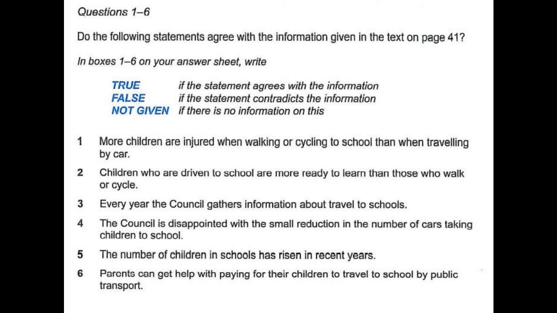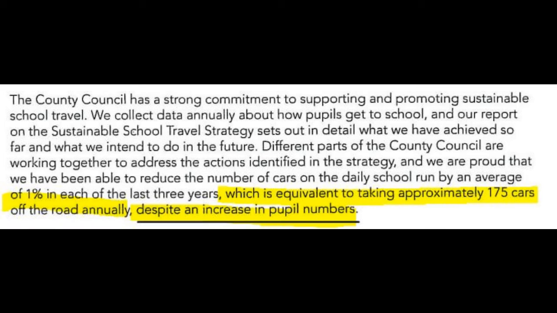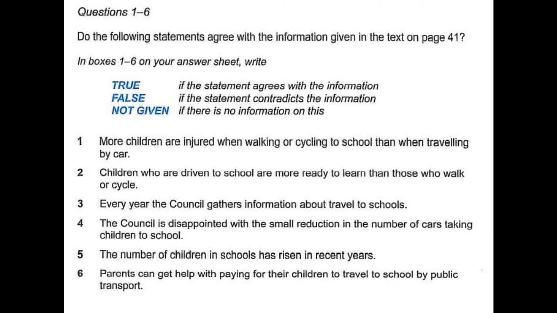Now, after that, the number of children in the school has risen in the recent years. So coming back to the question, in the last 3 years, approximately 175 cars off the road annually, despite an increase in the pupil numbers. Increase in the pupil number means increase in the number of students, so it is true. And after that, we'll read the last.